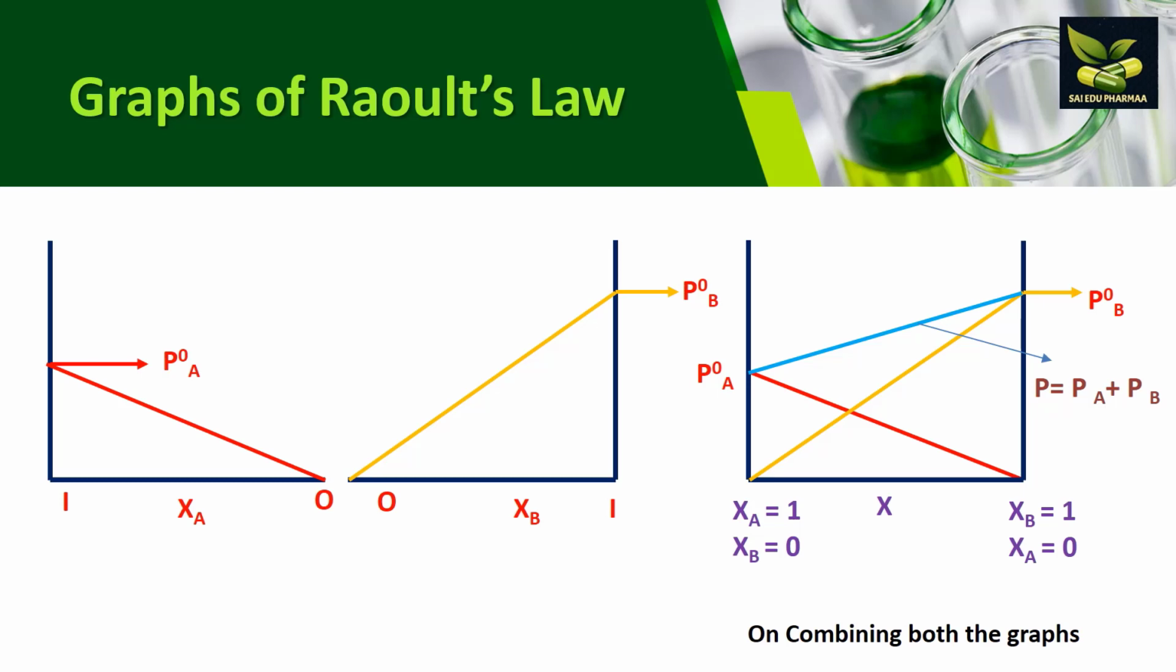So when we combine both these graphs, we obtain a third graph. Here initially we see that XA is 1 and XB is 0, and in the end XB is 1 and XA is 0, and this blue line is the total of both, that is P is equal to PA plus PB. So this is the graph that we have to understand, and we have to learn the graph of Raoult's law.